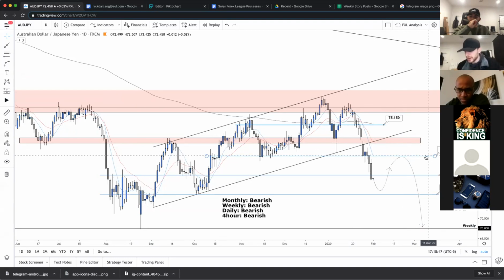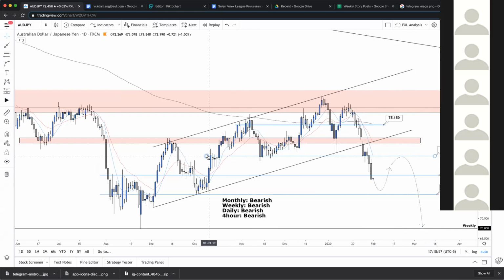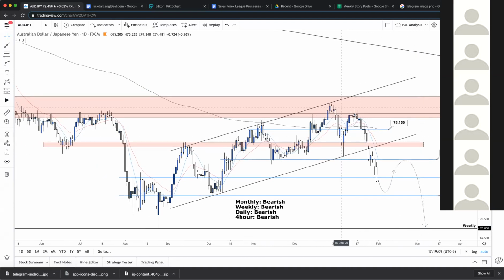This seems like a good area with a lot of confluence. We have the MAs coming down. This is a nice random line in here, also acting as minor resistance now. It was minor support. You can just see it's a nice little significant area, a little resistance here, a little support, double bottom, tested here again. So this would be a nice area to enter in on. We're just going to look at those confirmations as well.